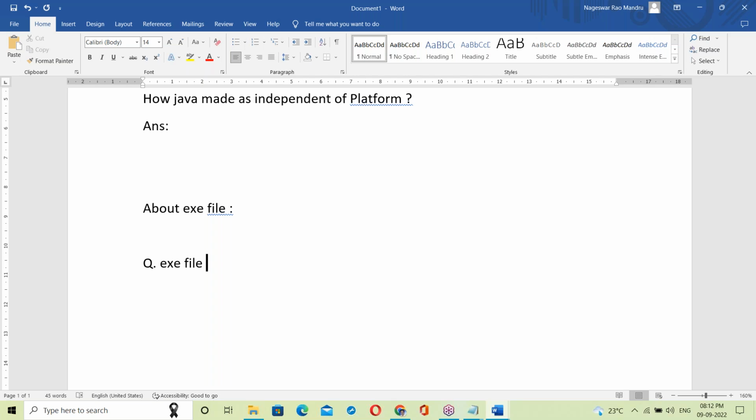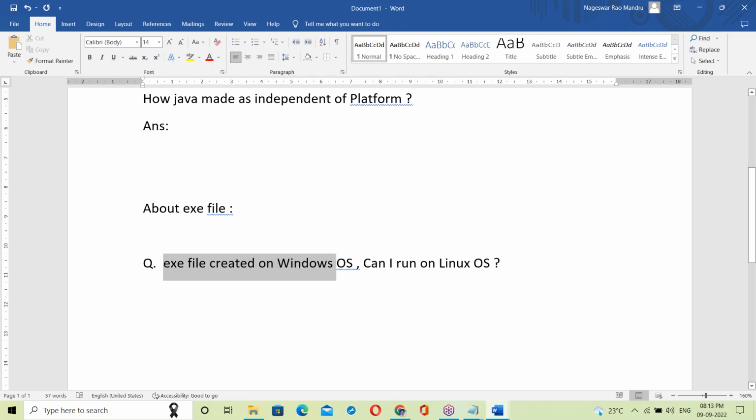The question is: an exe file created on Windows OS, can I run it on other operating systems? Can I run it on Linux OS? Anyone, can you answer this? Does anyone have an idea? Simple question. An exe file created on Windows OS, can I run it on Linux OS?